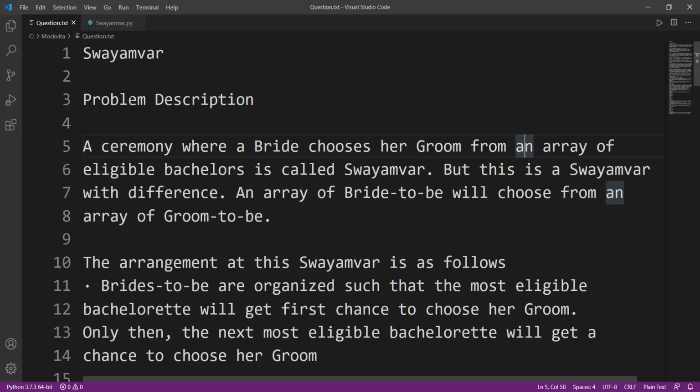Now, moving on to the problem description. Today we'll be solving Swayamvar. And just a tip, this question is very lengthy, but the answer is really easy.